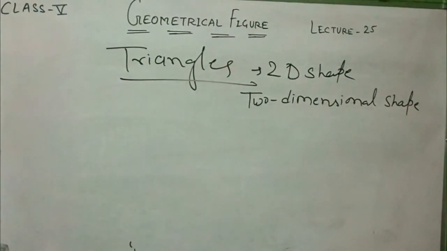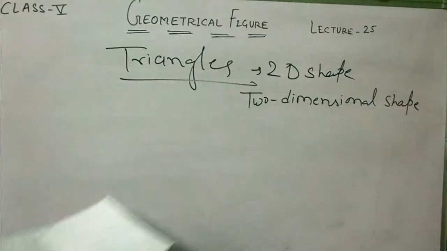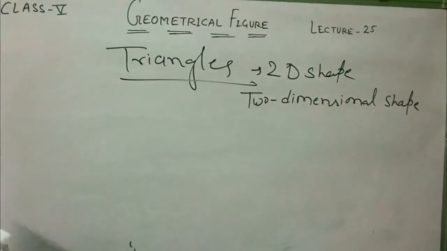A triangle has three sides, three vertices and three angles. Everyone knows, in the previous class I explained what a triangle is. And in a rectangle, all opposite sides are equal, and in a square all sides are equal. When I gave the example of 2D shapes, I explained that the triangle has three sides, three vertices and three angles.